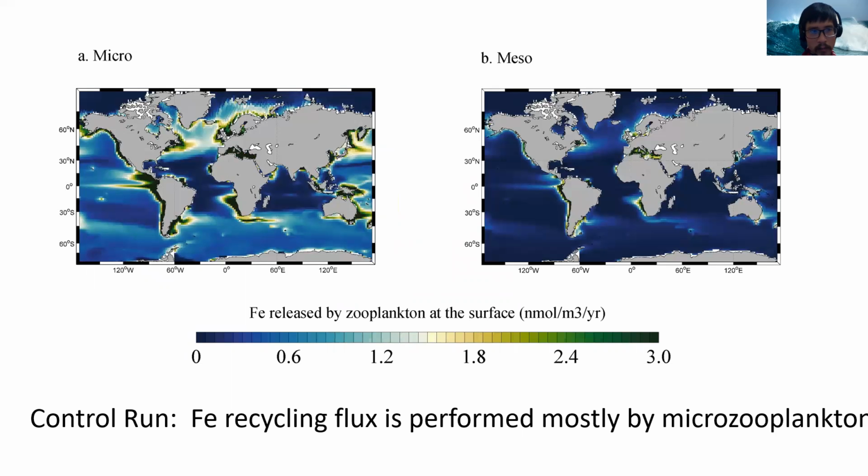In the figure on the left, microzooplankton, compared with the figure on the right, mesozooplankton, we see that the iron recycling flux in the surface ocean is performed mostly by microzooplankton. The result here is consistent with what we know from some observations and from the results of the Richon et al. modeling study in 2020.